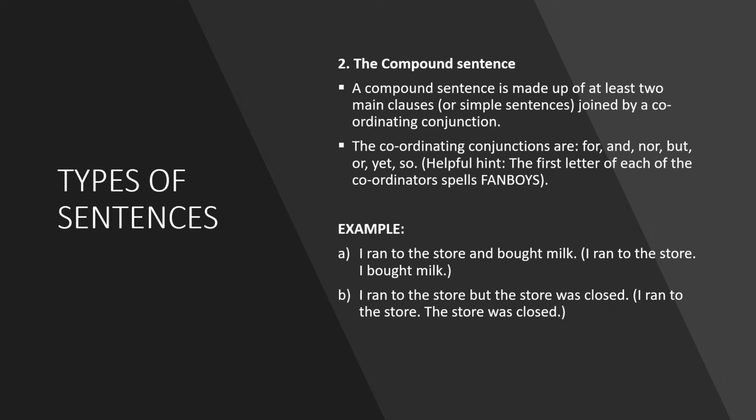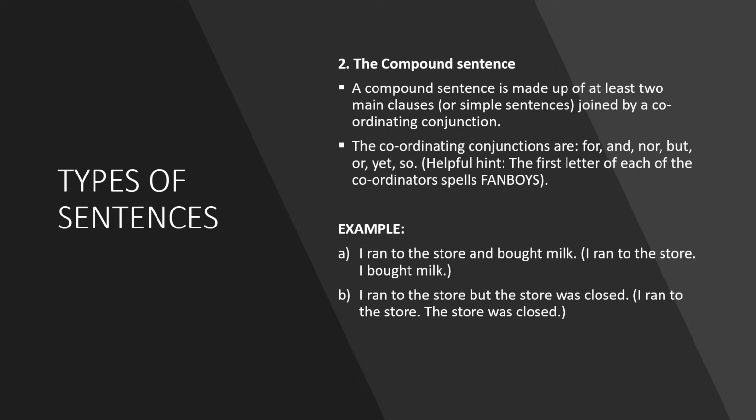The coordinating conjunctions are for, and, nor, but, or, yet, and so. A helpful hint in trying to remember all of them is that the first letter of each of these coordinators spells FANBOYS. F obviously for, A for and, and so forth.